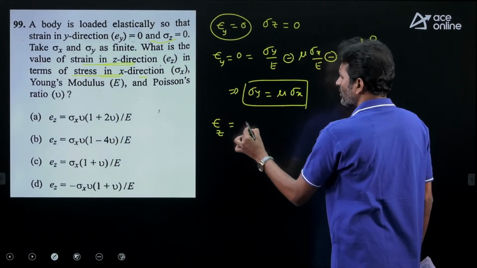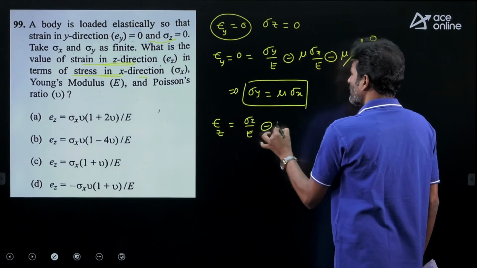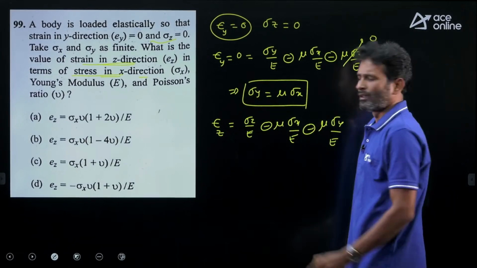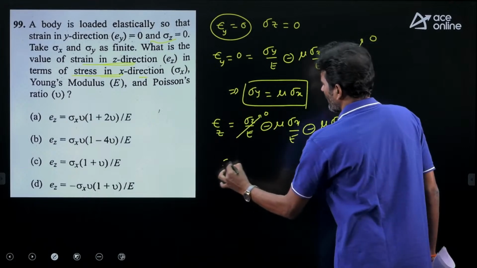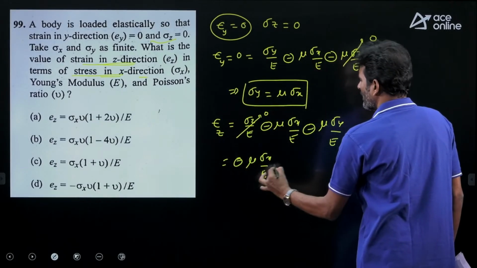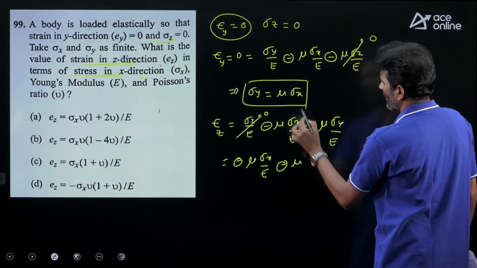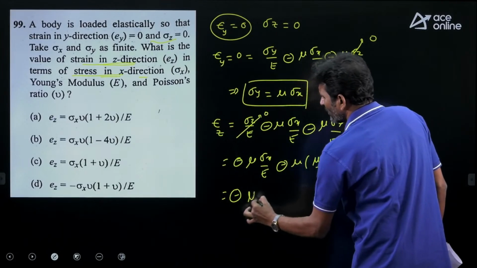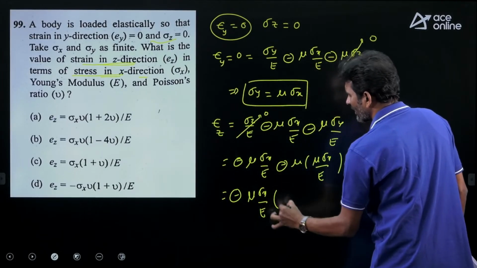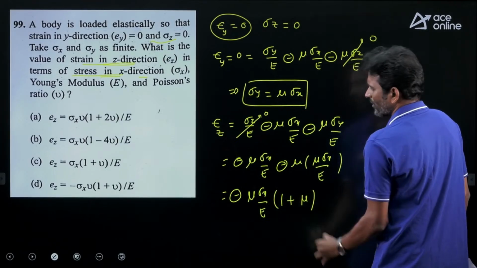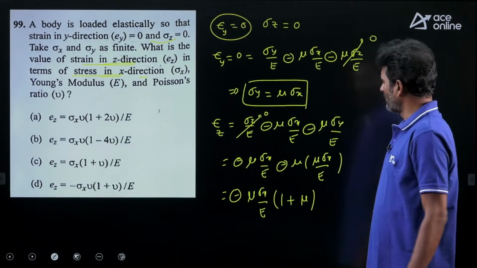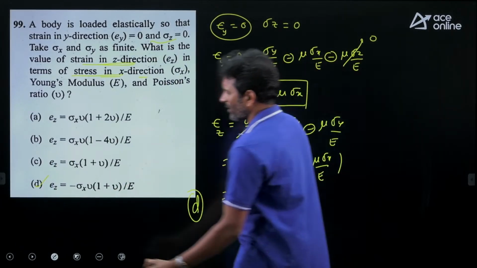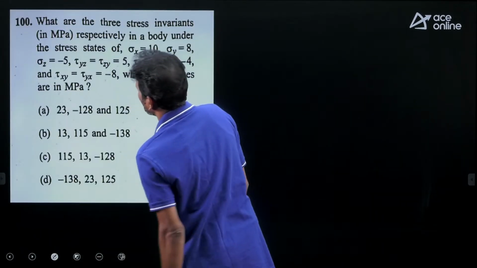Let us take the generalized Hooke's law: epsilon z equals sigma z divided by E minus mu times sigma x divided by E minus mu times sigma y divided by E. As sigma z is 0, we get minus mu times sigma x divided by E, and in place of sigma y we substitute mu times sigma x divided by E. Take minus mu sigma x divided by E as common. Then we have 1 plus mu, so epsilon z equals minus mu sigma x divided by E into 1 plus mu. So option D is correct for this question. Option D is the correct answer. Let's move on to the next question.